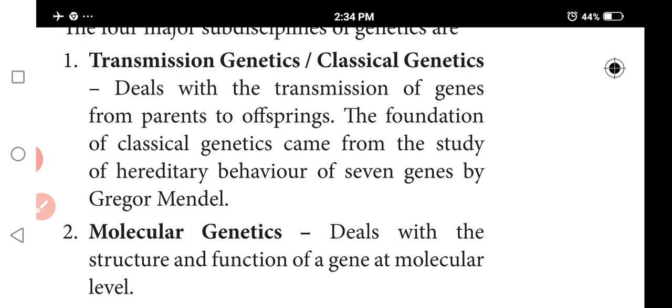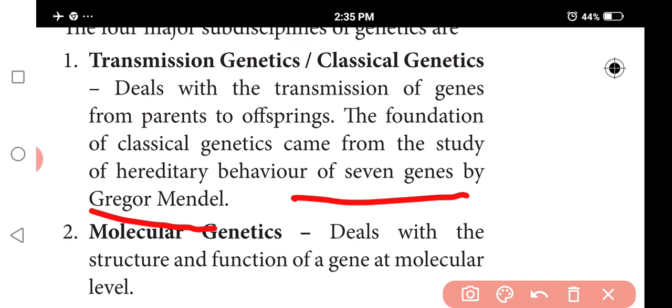The foundation of classical genetics came from the study of the hereditary behavior of seven characters by Gregor John Mendel, who worked on the pea plant with seven pairs of characters. He planted the seed of classical genetics.